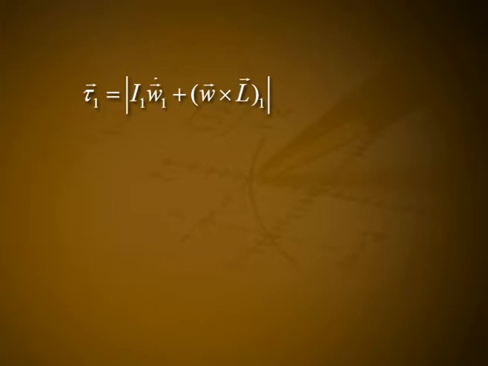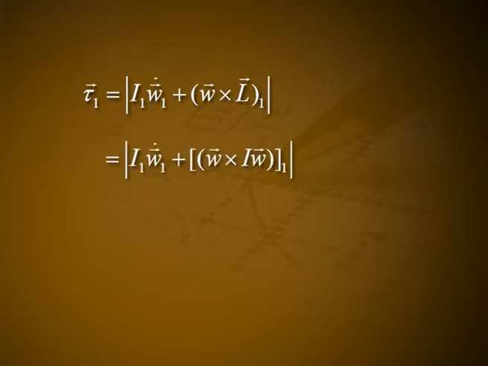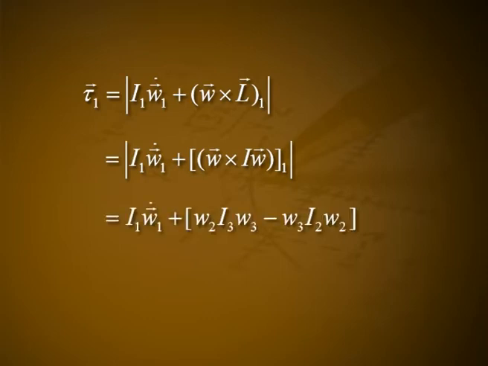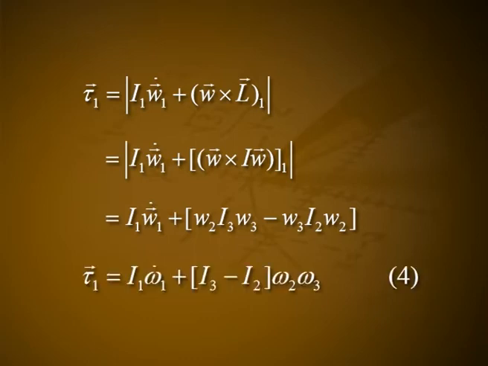For rotation around one axis of symmetry, vector tau1 is equal to I1 into vector W1 dot plus vector W cross vector L1, which is equal to I1 into vector W1 dot plus vector W cross I into vector W1, which is equal to I1 into W1 dot plus W2 into I3 into W3 minus W3 into I2 into W2. Vector tau1 is equal to I1 into W1 dot plus (I3 minus I2) into W2 into W3. Let it be equation number 4.